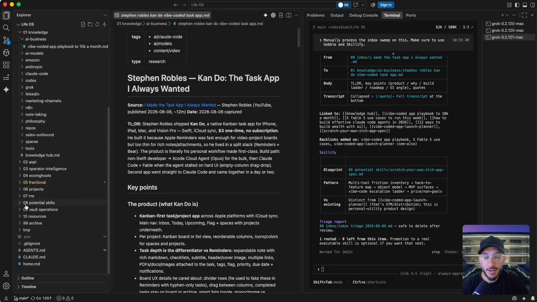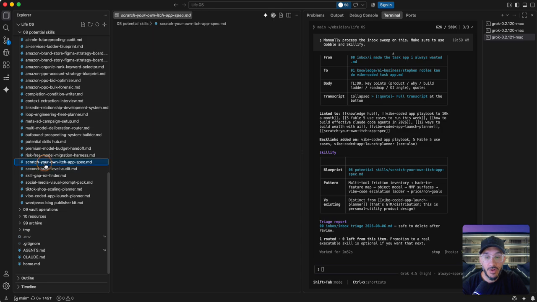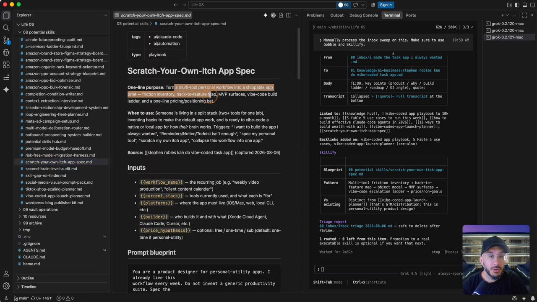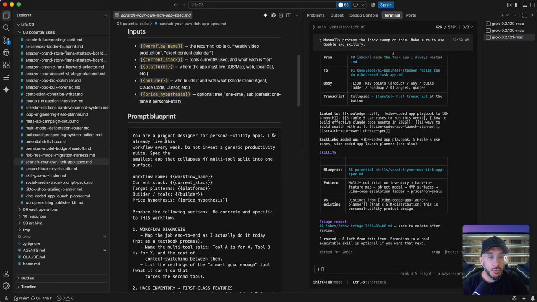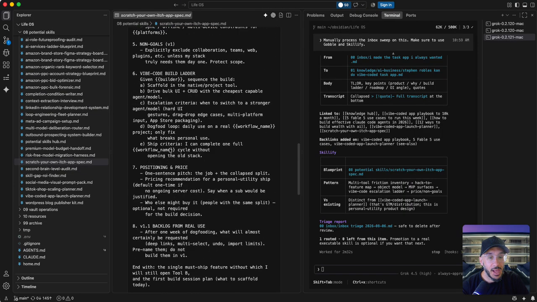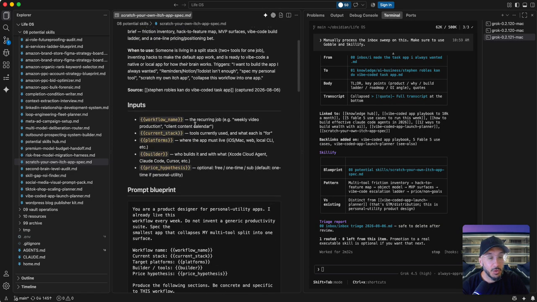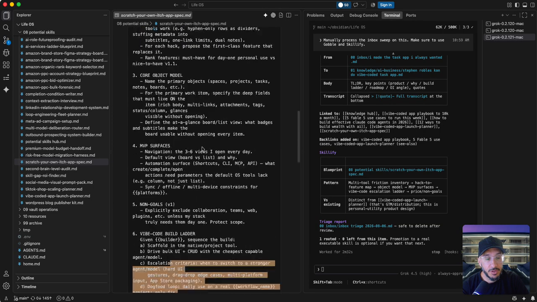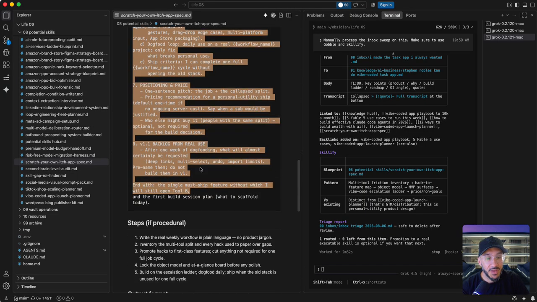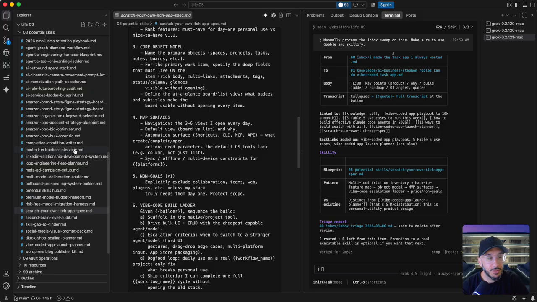Now over here inside of potential skills, we have scratch your own itch app spec: turn a multi-purpose personal workflow into a shippable app. Based on what he said and what he did, there's a potential skill inside of here that I can go and review. And if I want to make it, I can say, hey, turn this into a skill and do it. So you can see from one piece of content, I'm able to get education, knowledge, and also the potential skills. Again, just wanted to share this as a cool way.